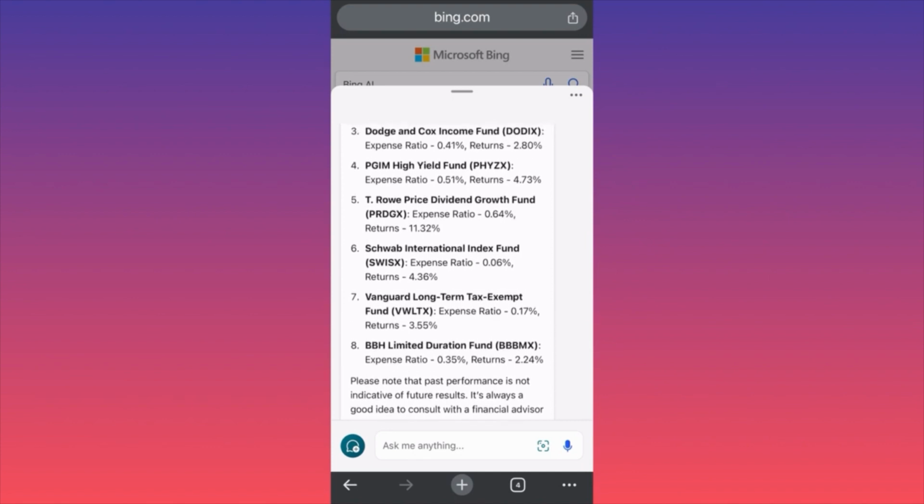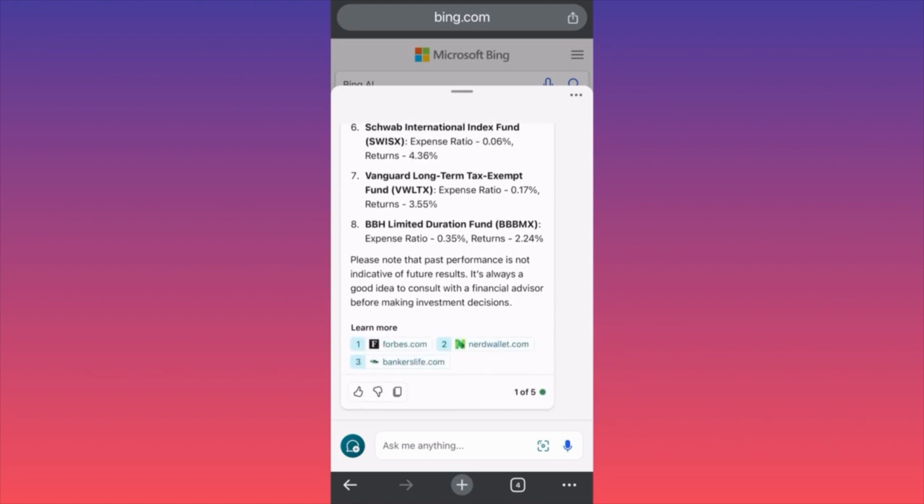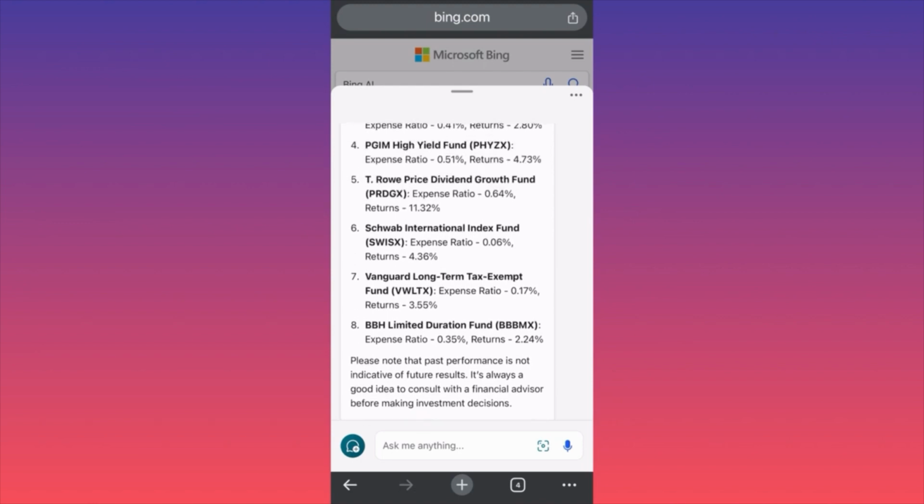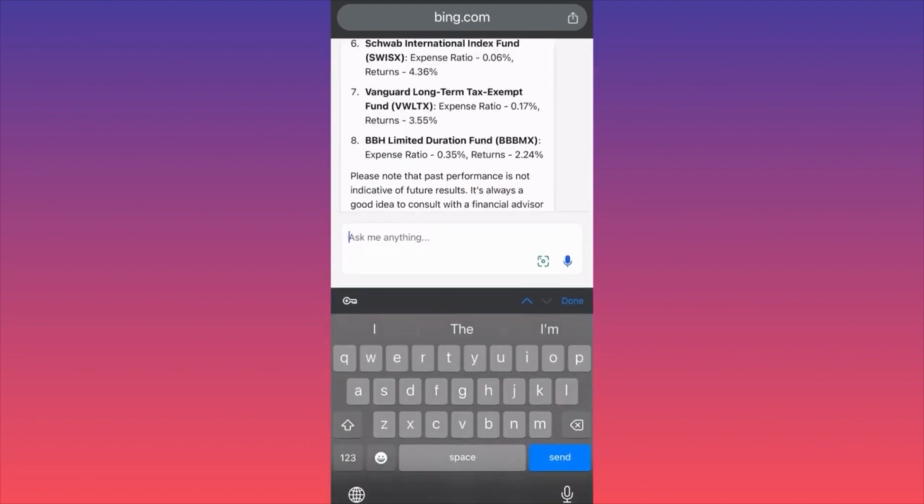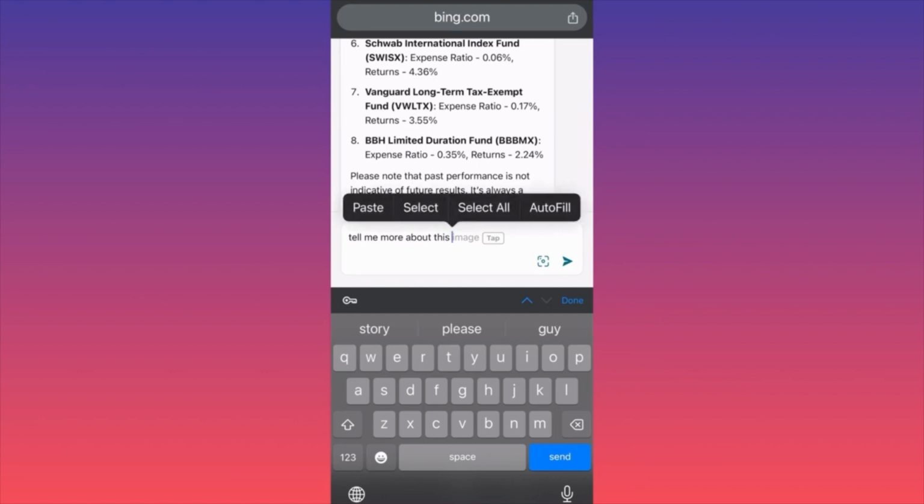they're much more expensive. T. Rowe Price Dividend Growth Fund. Okay, so expense ratio 0.6, returns 11%. But as you can see over here, they are focusing on the dividend growth fund, and I'm a little more interested. What is this? So if we hold our finger and copy this one and paste it again, and ask it to tell me more about this. And here we're going to paste it.